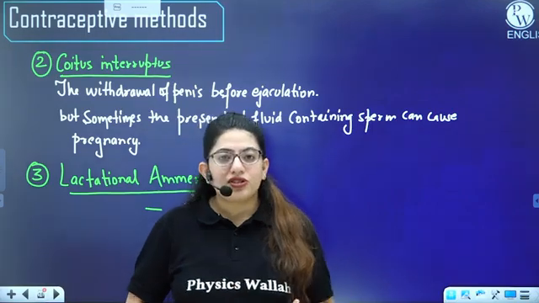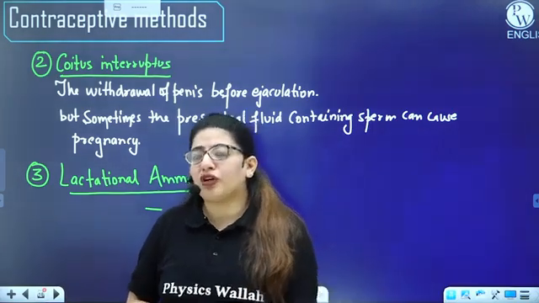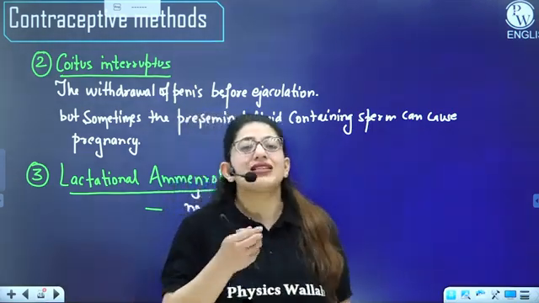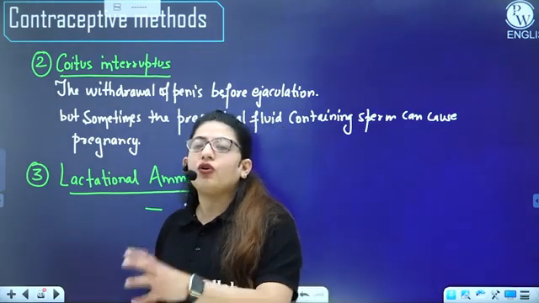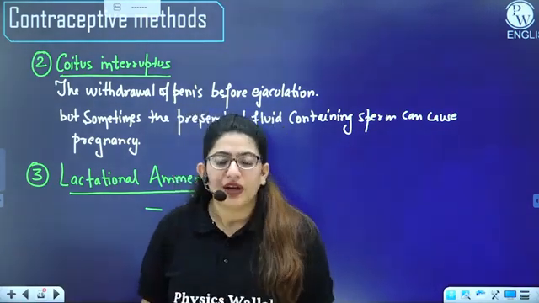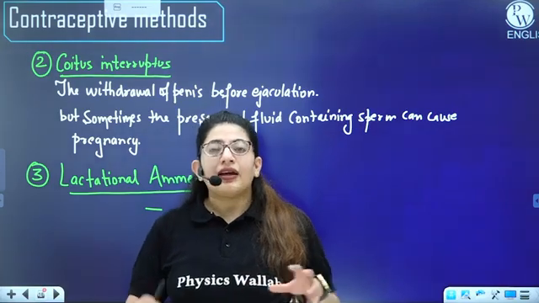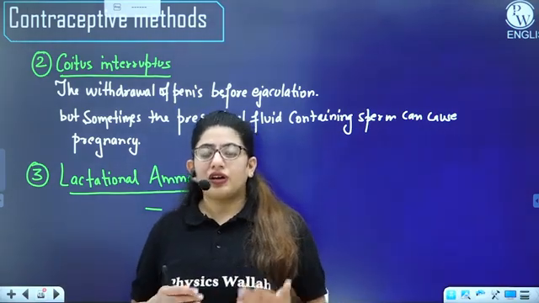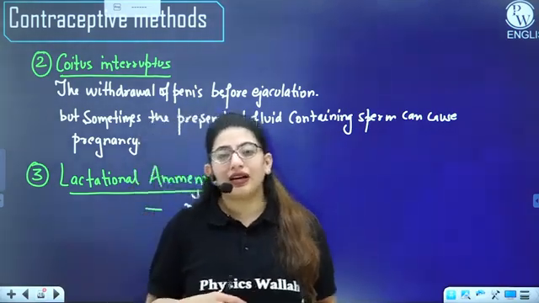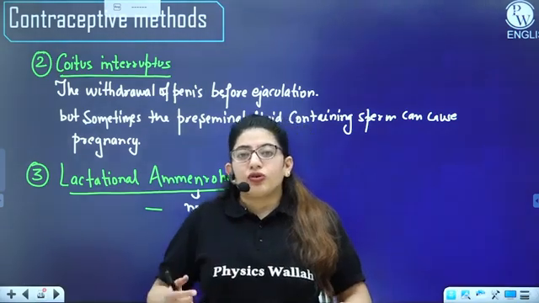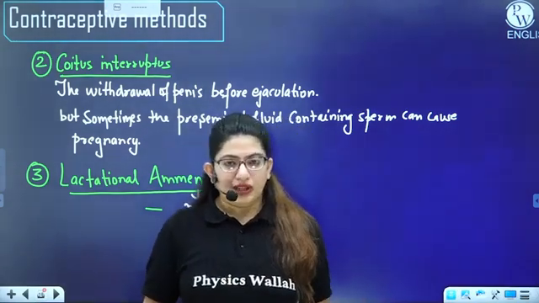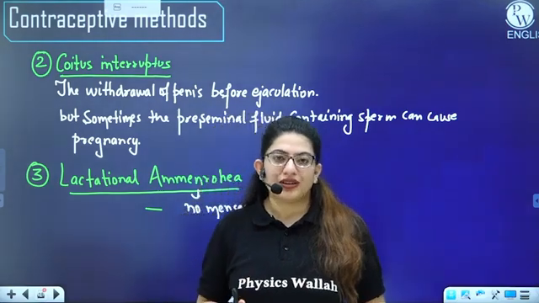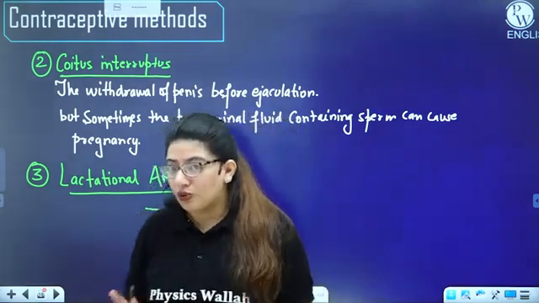And when there is no FSH, there is no more growth of ovarian follicles, and as a result, the menstrual cycle will not resume, it will be at halt, right? But again, this is temporary, and it is also of a higher risk of getting pregnancy. It has a higher failure rate. The reason is because you never know, the hormones will come up and down, and maybe the female will start ovulating at that time. So there is no guarantee of this method. So natural methods are the methods with no guarantee, right?